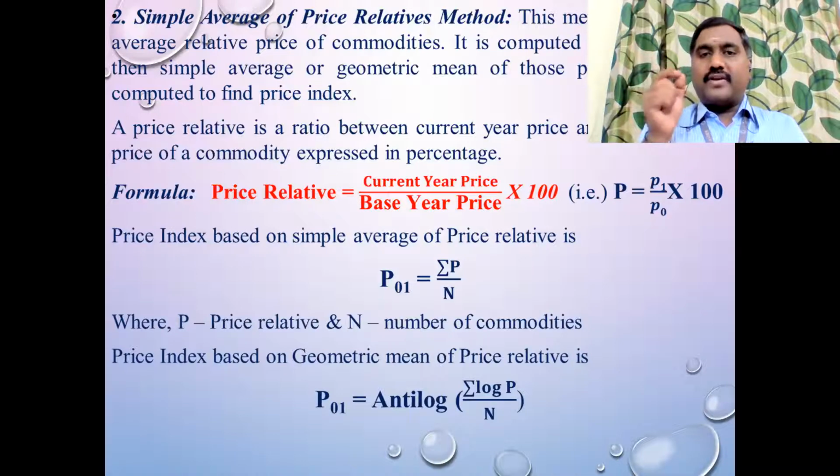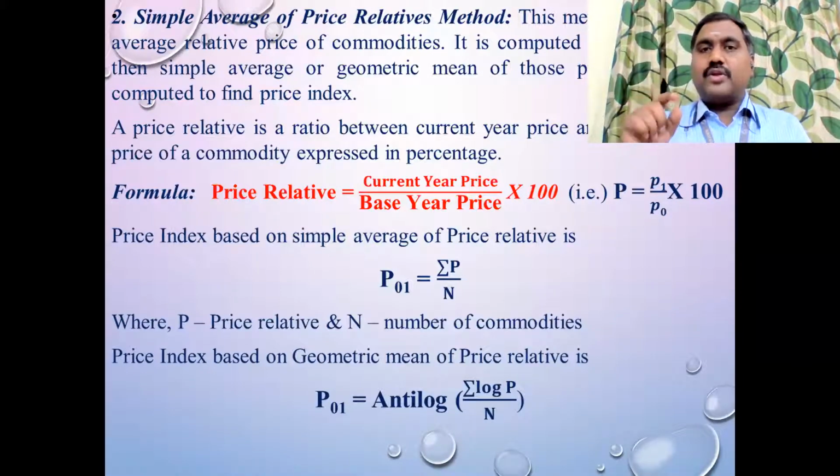You have to find the price relative value for each commodity. Whereas in the previous method, we added all the price values and got the summation. Here, the difference is you have to find the price relative for each commodity separately.